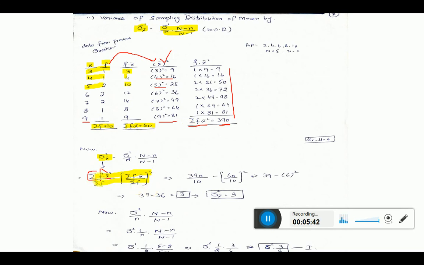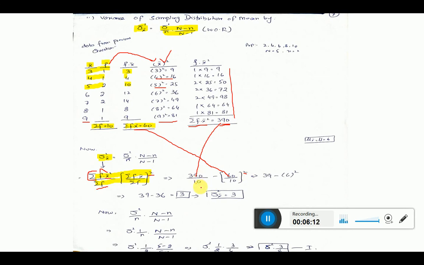Look here, summation f of x bar square is equal to 390. So I have put 390 here. Then summation f is 10, and here I put 10. Then minus, in between minus, summation f of x bar, that is 60, divided by summation f, that is 10. And then take the square, here is the square. Hope the idea will be clear.